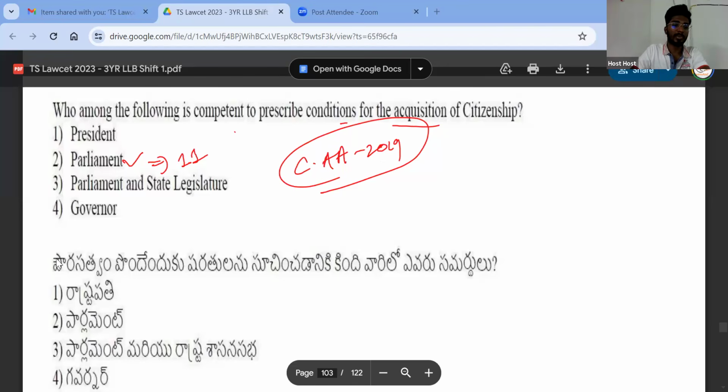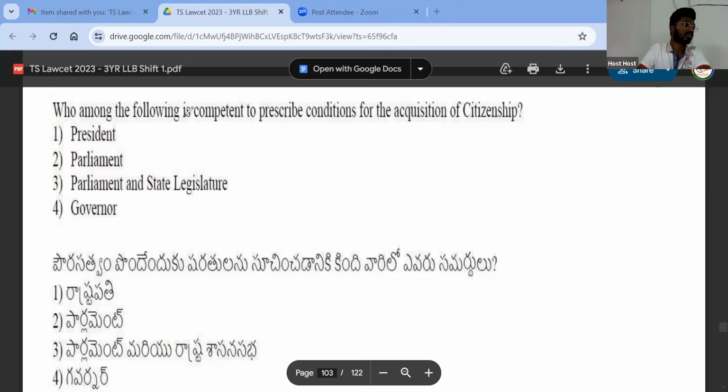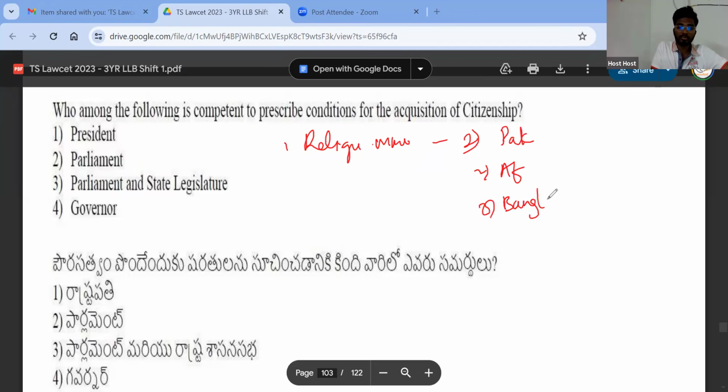Now, what is the Citizenship Amendment Act of 2019? This Act gives citizenship to certain religiously persecuted minorities in certain states. Who are the religious minorities in the states of Pakistan, Afghanistan, and Bangladesh? These three are Muslim dominated states.